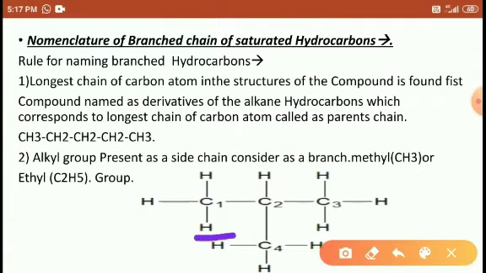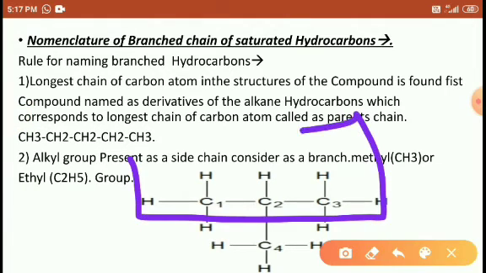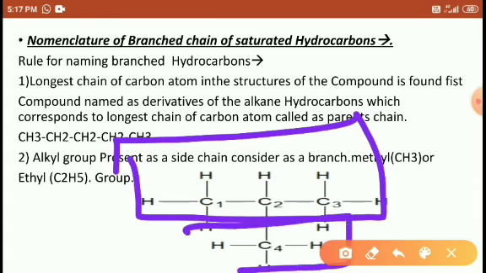So CH3 is attached here. The fourth carbon is the methyl group. C 1, 2, 3, 3 hydrogens, CH3. A CH3 group is attached, so that's why. So this is the longest chain, and this is the branched chain here, right?